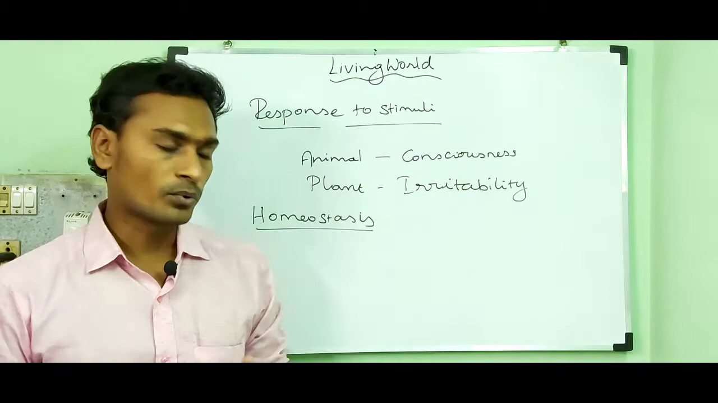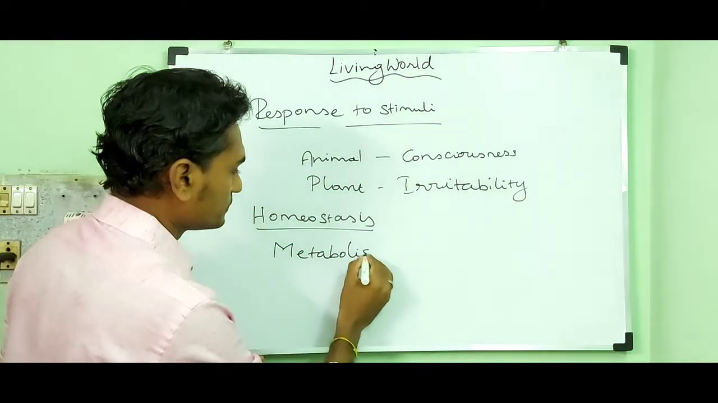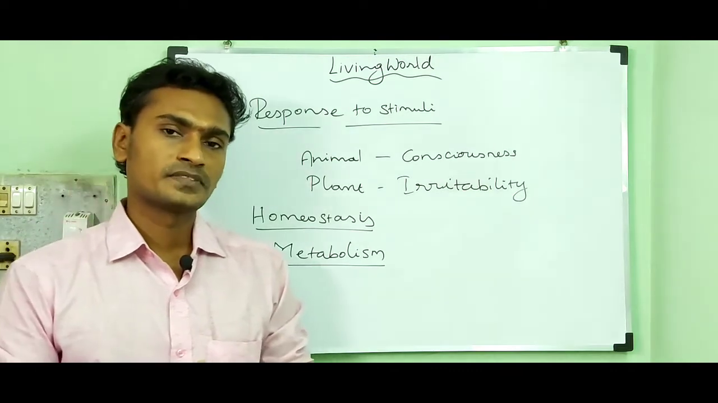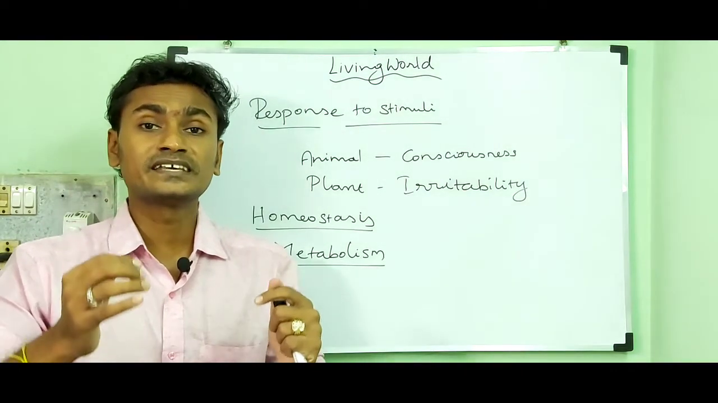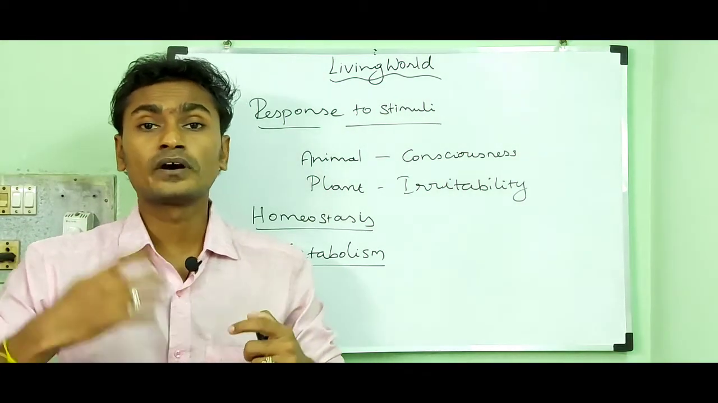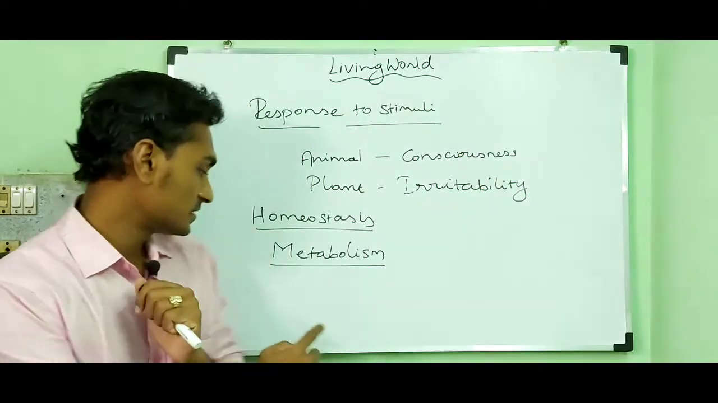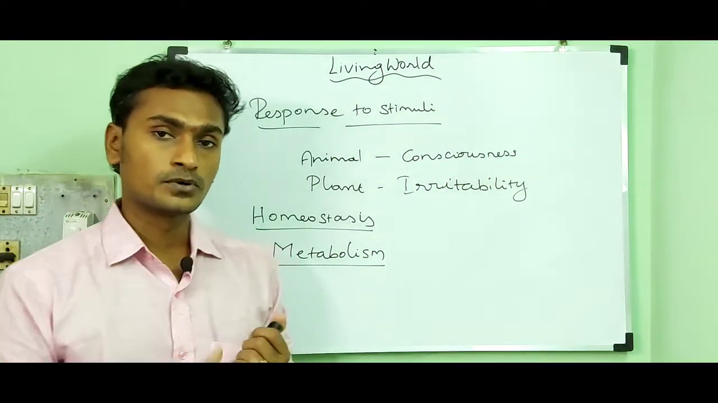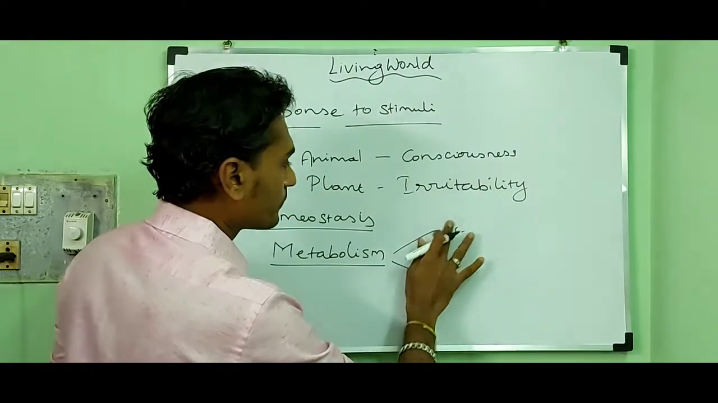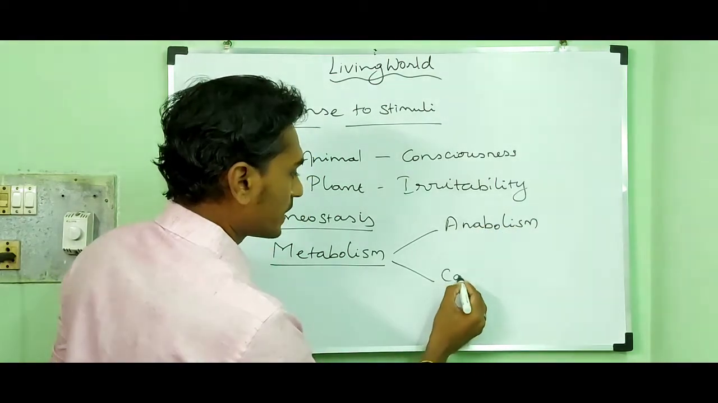And the final point is metabolism. Metabolism can be defined as the sum of chemical reactions that take place in a living cell, which provide energy for vital processes, and that process is called metabolism. Metabolism can be divided into two, that is anabolism and catabolism.